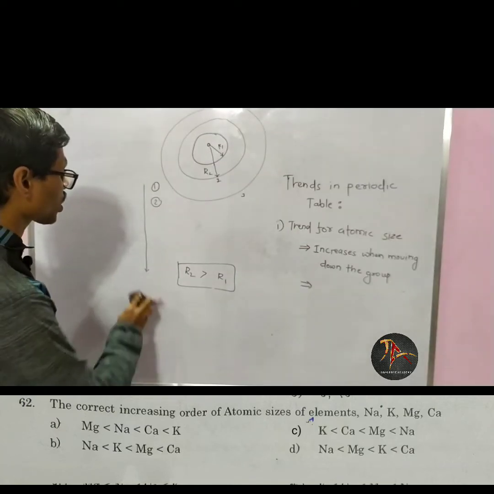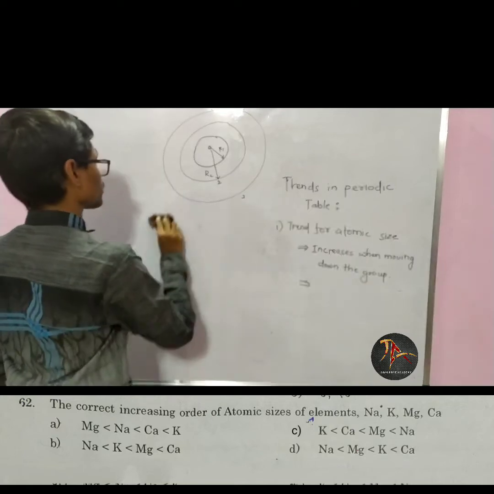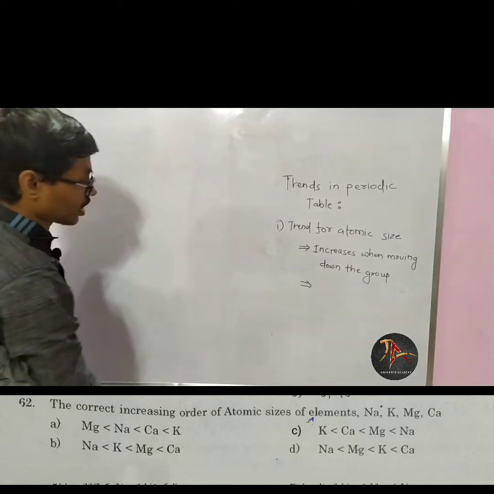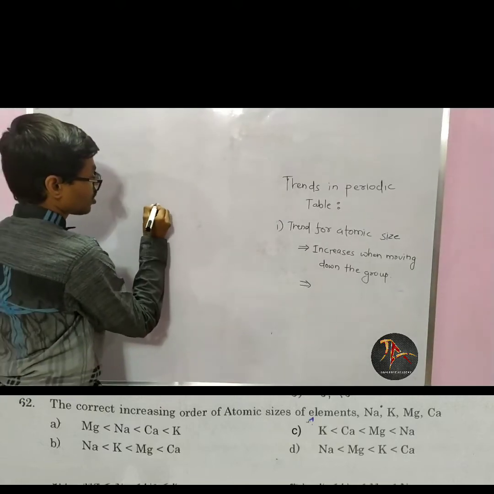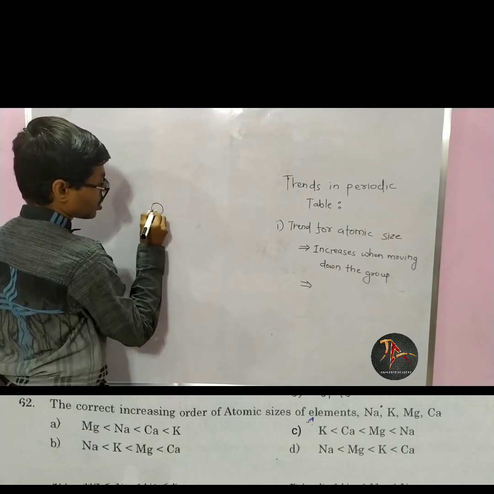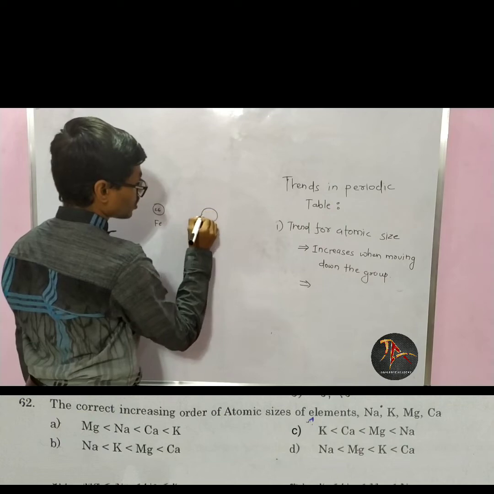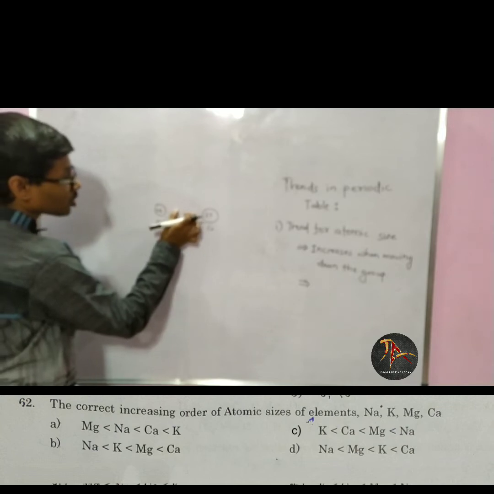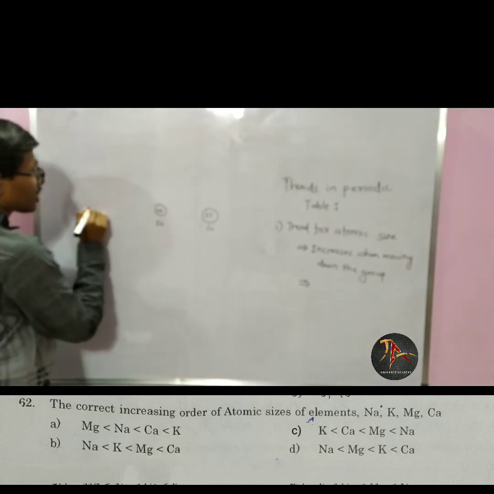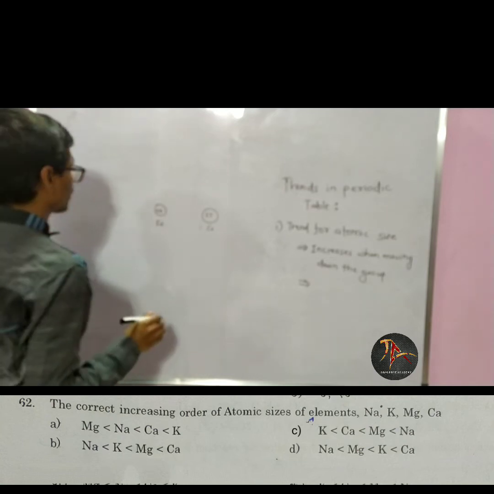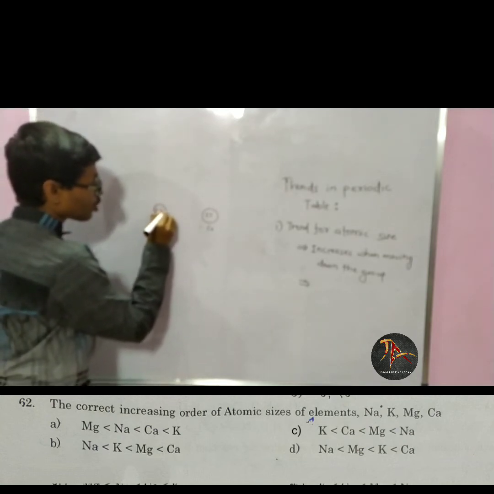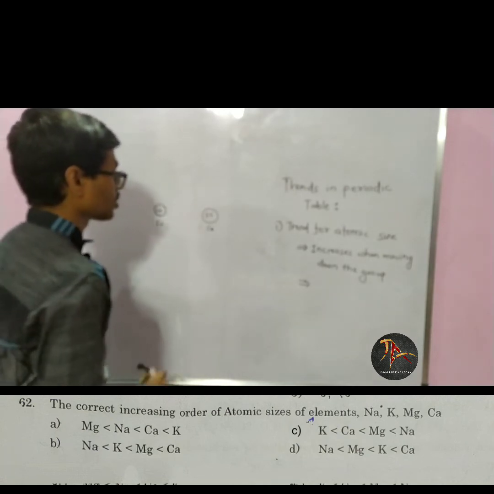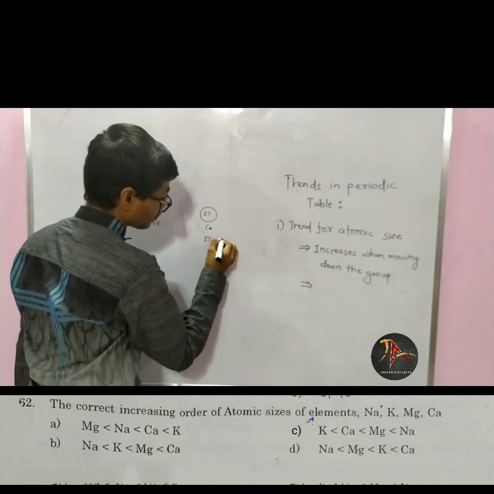Now when I move across the period, suppose a certain element is there, suppose iron, its atomic number is 26. Suppose cobalt is there, atomic number 27. Both of them belong to the same period. So if I say they belong to the fourth period or third period, whatever it may be, the atomic number of cobalt is more than the atomic number of iron. So there will be 27 protons here.